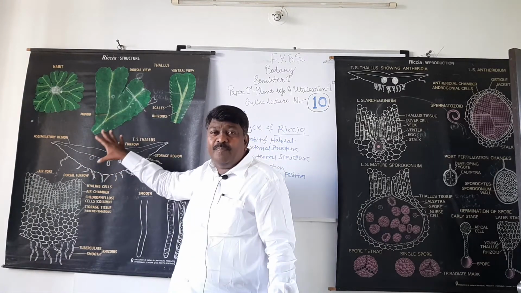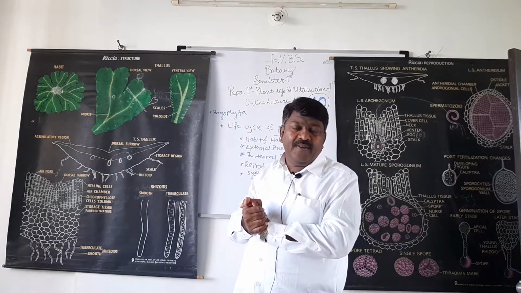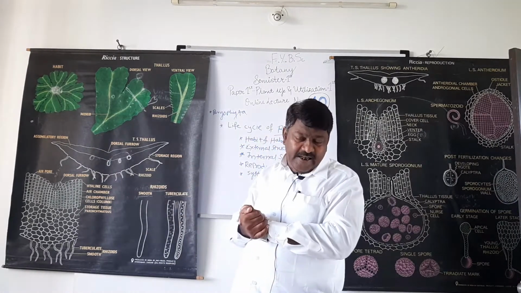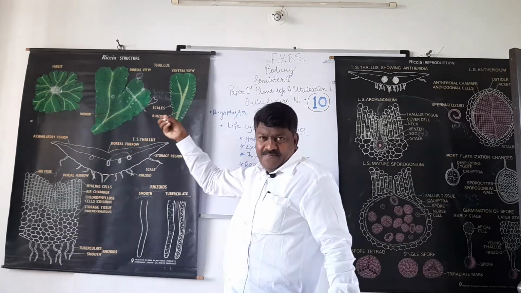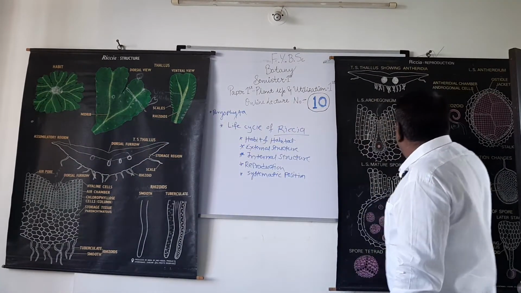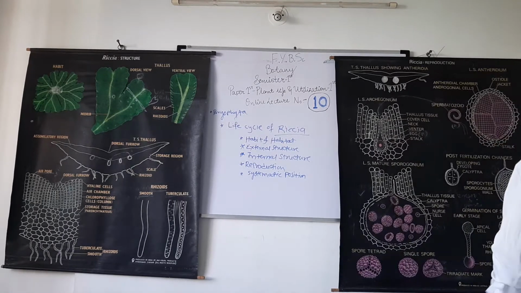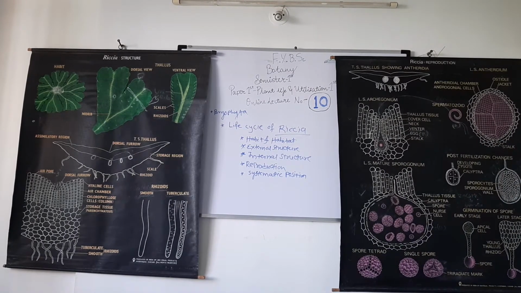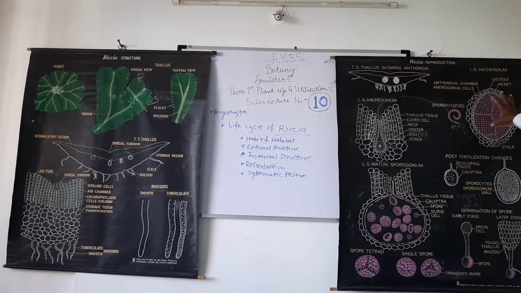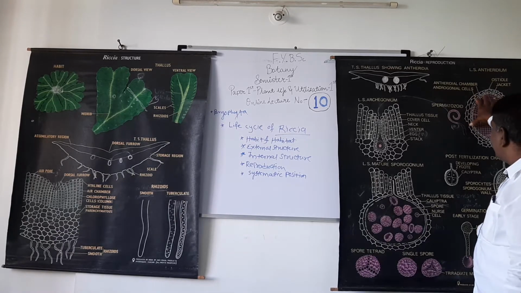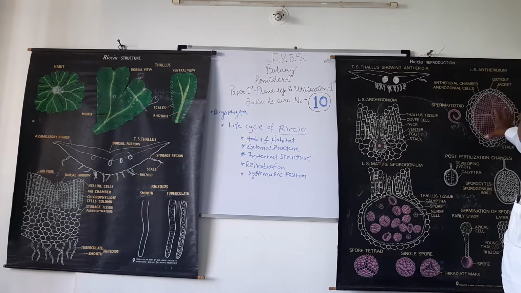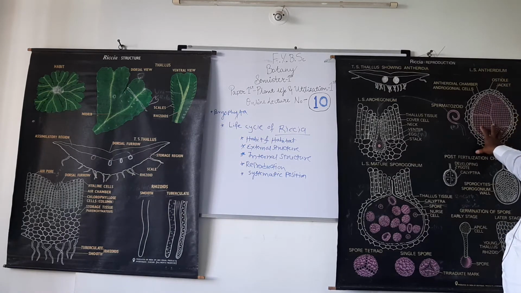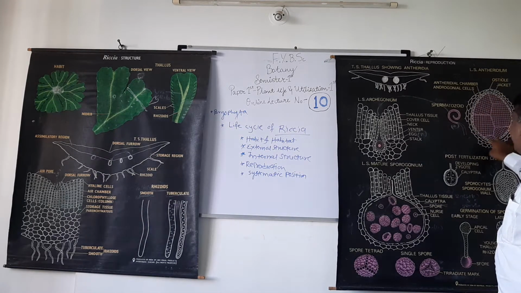See, first we discuss the male sex organ, antheridium. When we separate such an antheridium, enlarge it and observe it under a microscope, the structure is like this. It is jacketed.